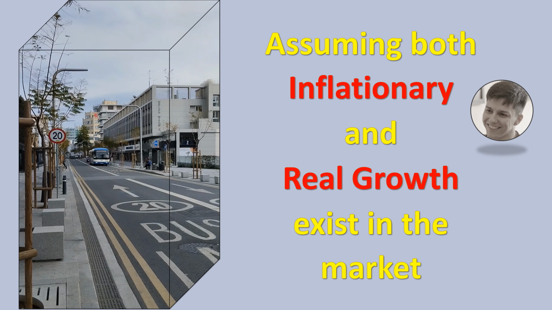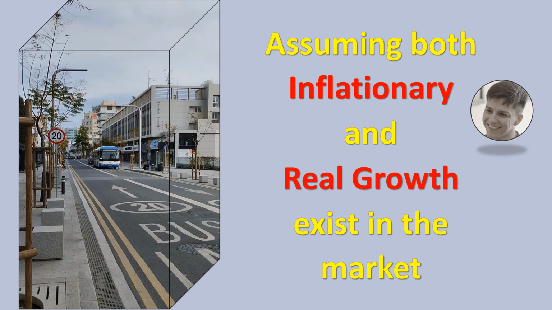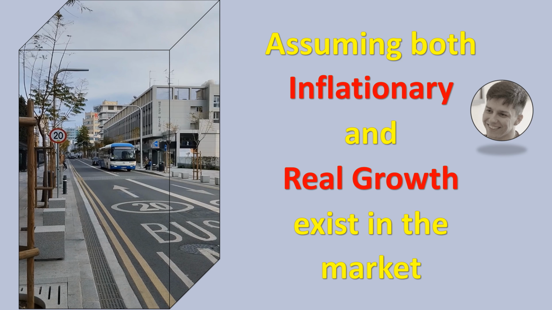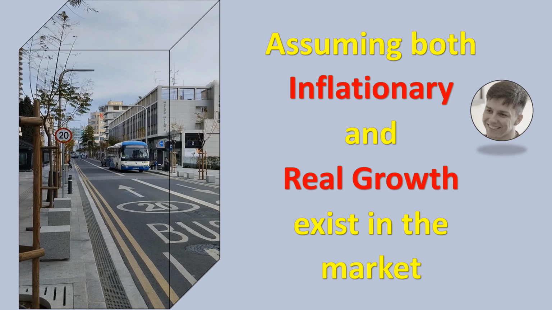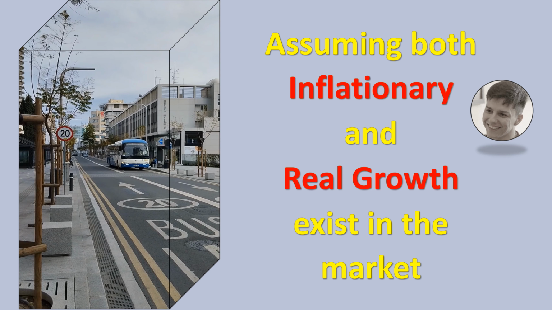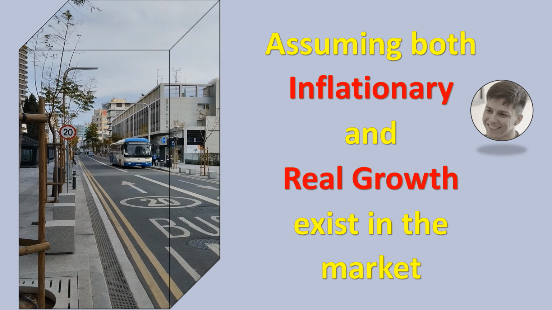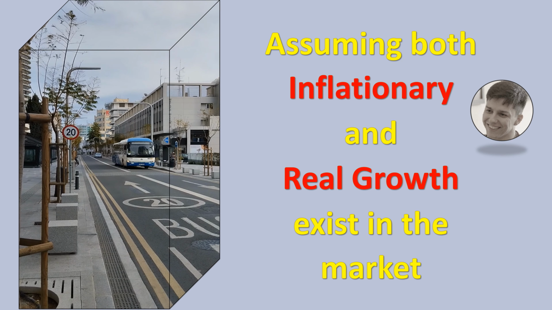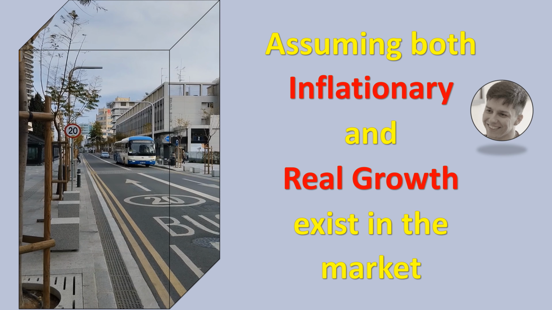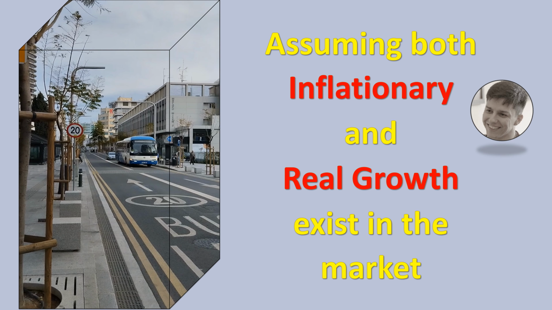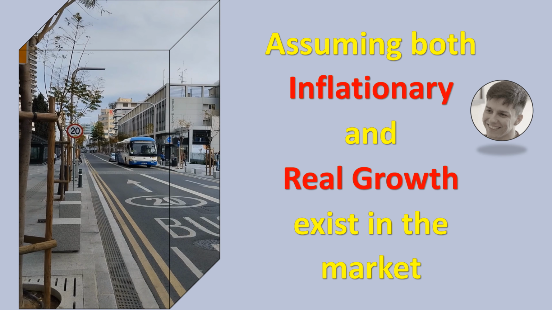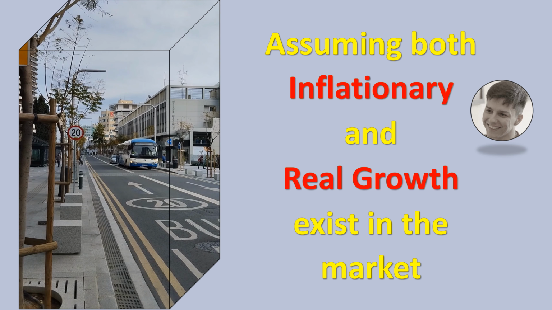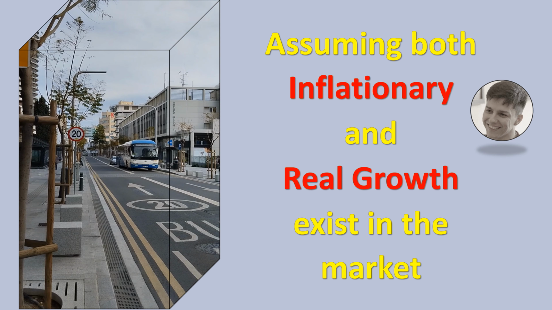Now, assuming that both inflationary and real growth exist in the market, then the valuation method does not use a yield derived by reference to other investments, the target rate, and starts to rely upon initial yields derived from an analysis of recent similar property sales as the benchmark for comparison. The use of initial yields means that the capitalization rate is reduced, possibly even to below rates prevailing on non-growth risk-free investments, like government bonds.